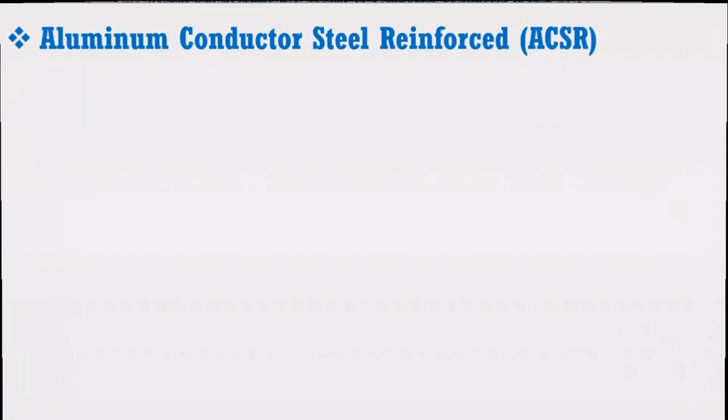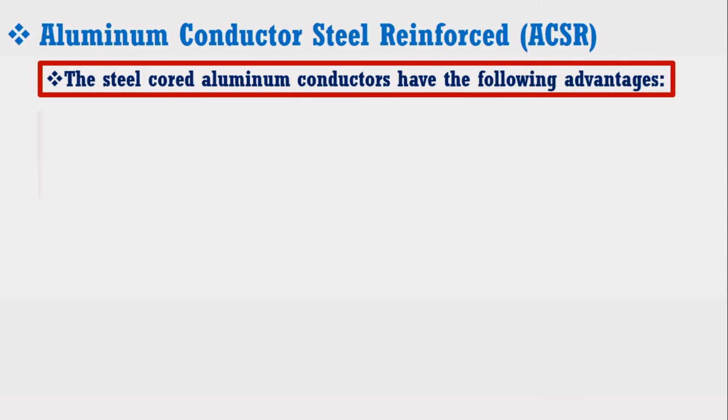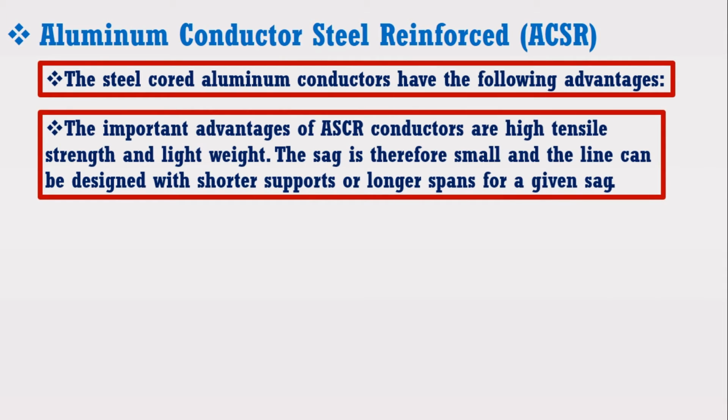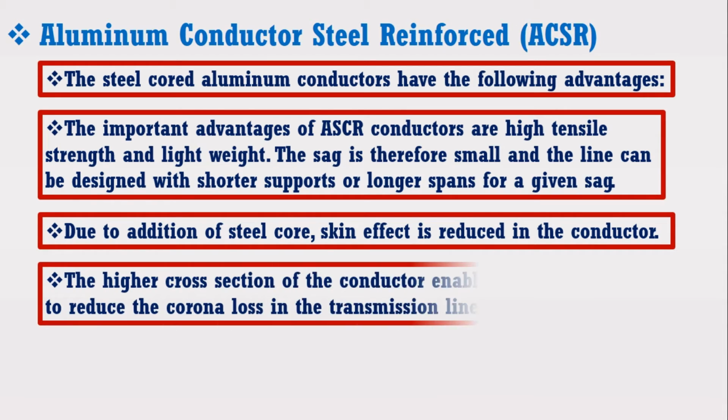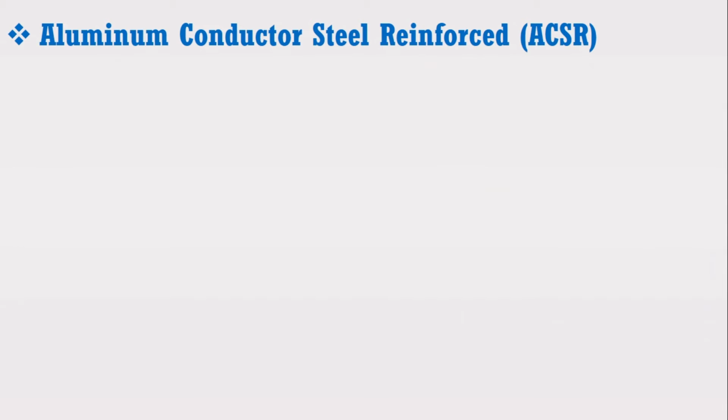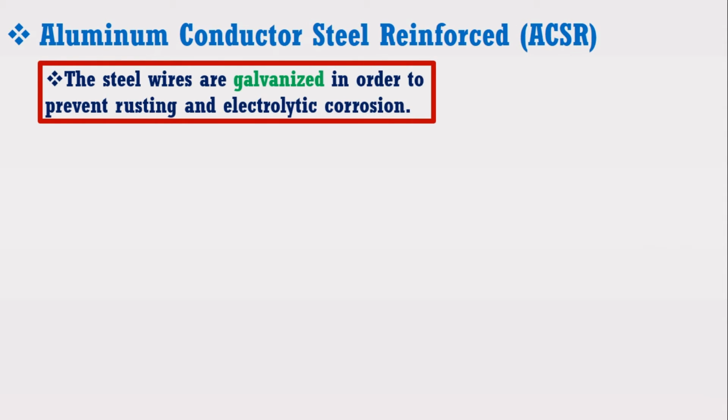The steel core aluminum conductor has the following advantages. The important advantages of ACSR conductors are high tensile strength and light weight. The sag is therefore small and the line can be designed with shorter supports or longer spans for a given sag. Due to the addition of steel core, skin effect is reduced in the conductor. The higher cross-section of the conductor enables reduction of corona loss in the transmission line. It may be noted that the steel wires are galvanized in order to prevent rusting and electrolytic corrosion.